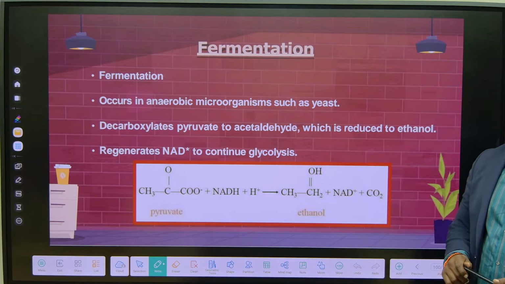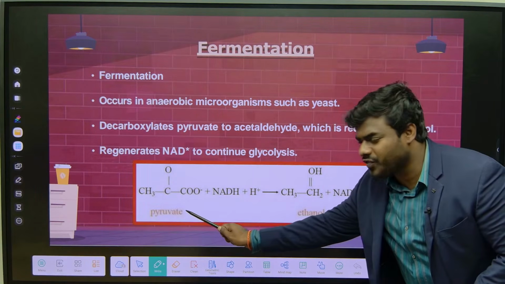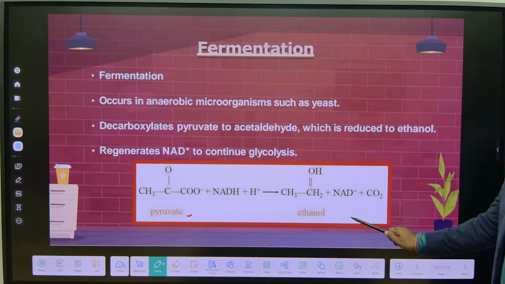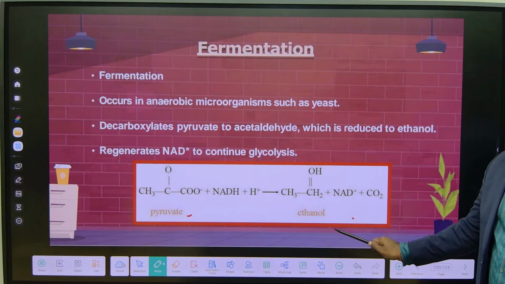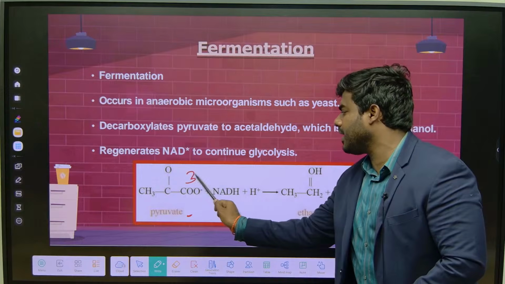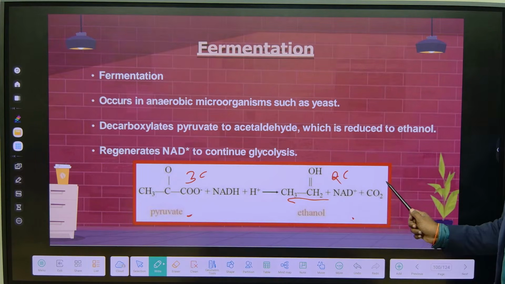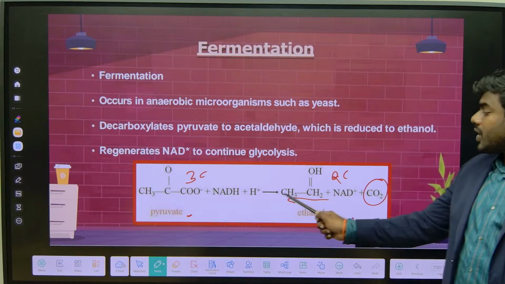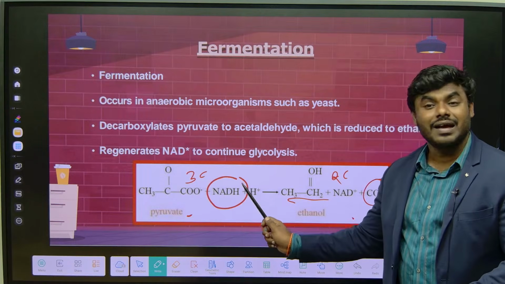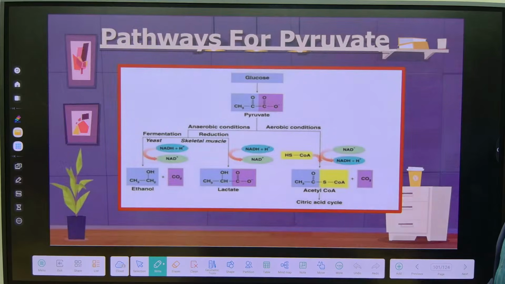What about in the case of yeast? In yeast, pyruvate is converted into ethanol, correct now? In the absence of oxygen, pyruvate is how many carbon? 3 carbon. Ethanol, 2 carbon. Again, definitely there is a release of carbon dioxide. It is also an oxidation, okay, not a reduction. So there is only one reduction reaction.